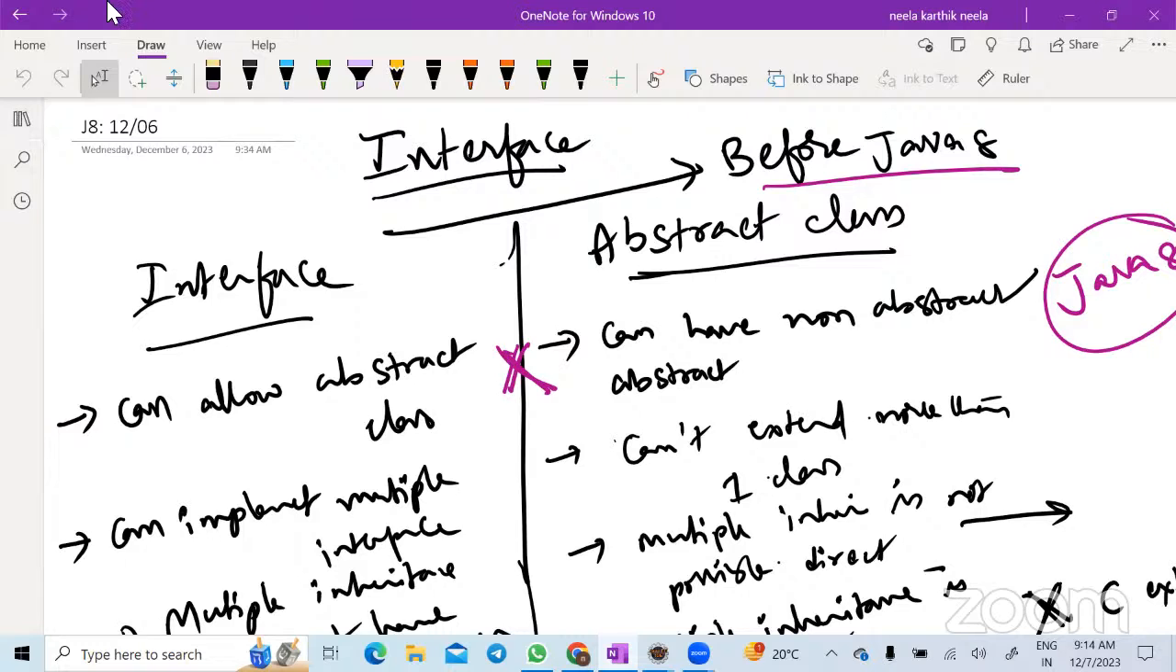Interface contains only abstract methods, and abstract class contains both abstract and non-abstract methods. Okay. And interface cannot hold the state of an object, but abstract class can hold the state of an object. Okay. What does it mean, state of an object? Means the variable value will be different for each object. When it is a final, right?